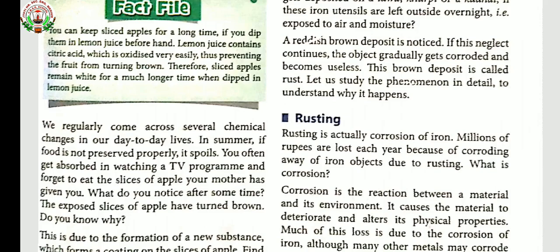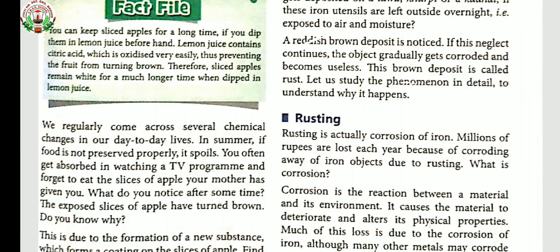In the paragraph below, a few more examples of chemical changes are given. Let us see about it. In summer, if food is not preserved properly, it spoils. If we keep that spoiled food in the refrigerator, can it become fresh again? No, it cannot.